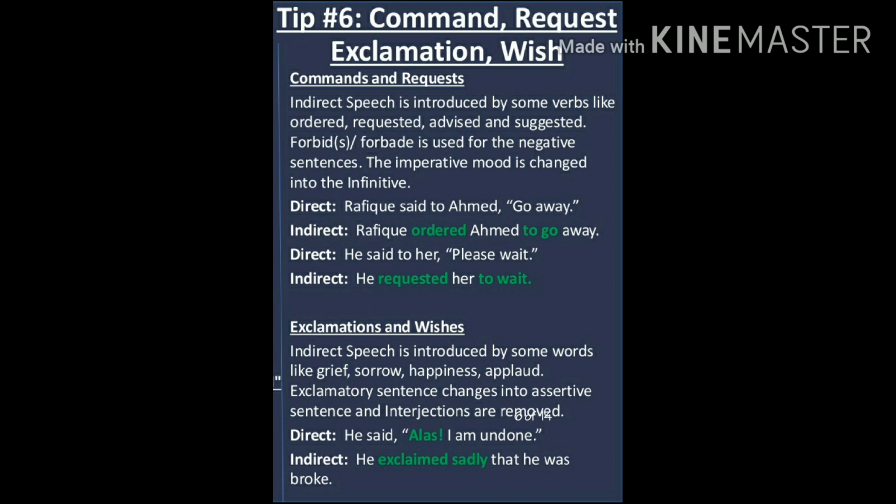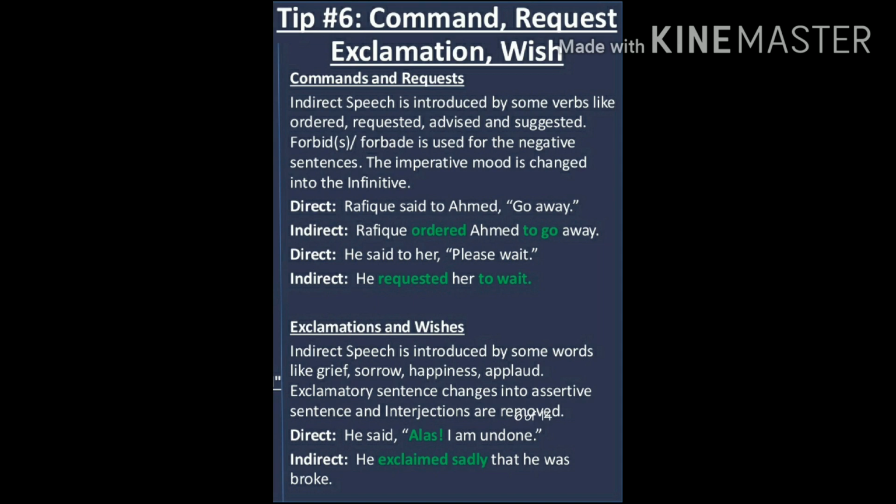So these are the things which we need to remember when we are dealing with interrogative sentences, commands, requests, exclamation or wish sentences in our direct sentence. These are the tips which help us to transform such types of sentences very easily into indirect speech. Remember the tips, apply them. The answer which you will get of transformation will be correct.